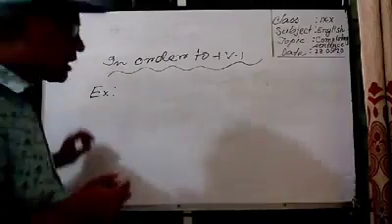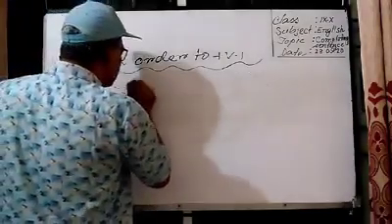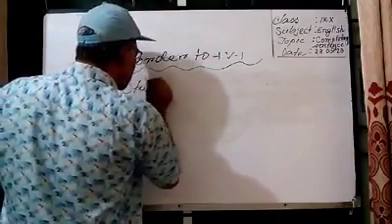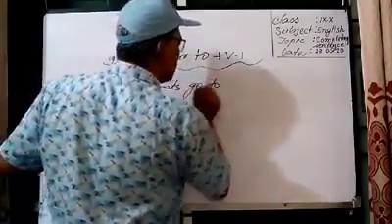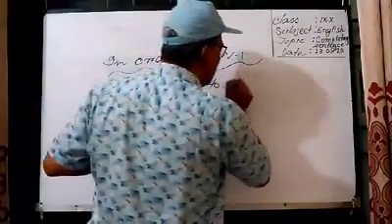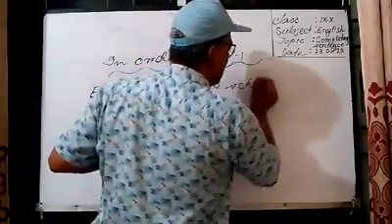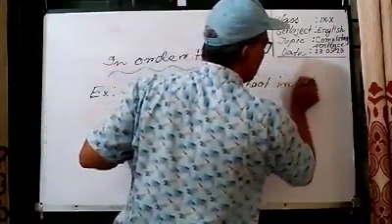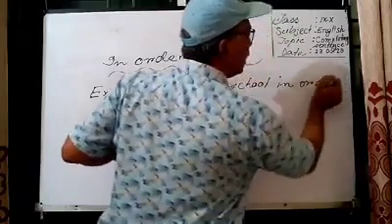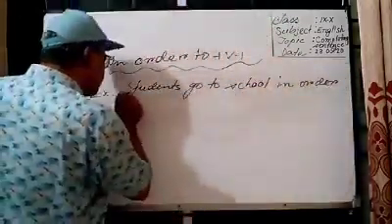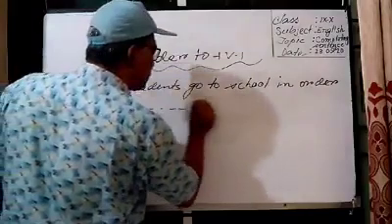I can give you another example. Students go to school in order to dash.